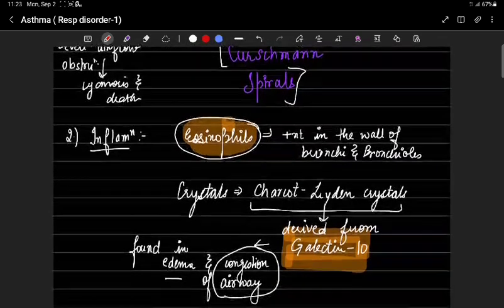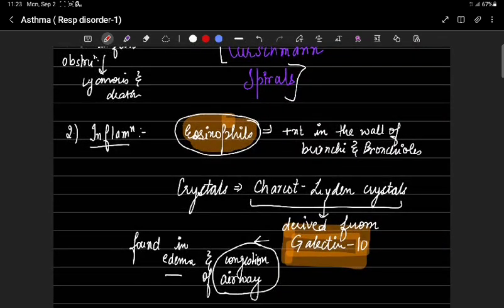Now comes the inflammation. Numerous eosinophils are found in the walls of bronchi and bronchioles. Charcot-Leyden crystals, which are crystalloids derived from the eosinophil lysophospholipase binding protein called galectin-10, are also found in it. There is also edema and congestion of the airways.